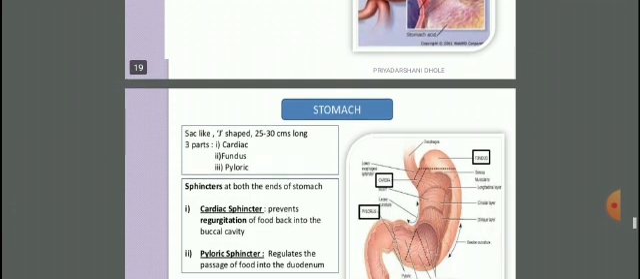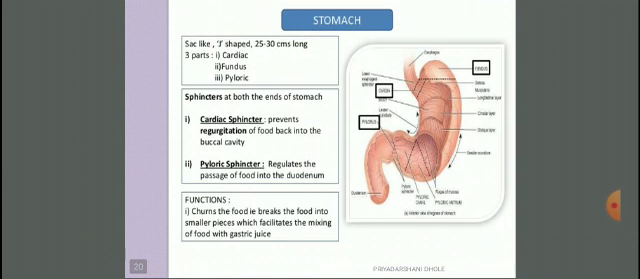Next one is the stomach. It is a sac-like J-shaped organ, which is 25 to 30 centimeter long. It has three parts: cardiac, fundus, and pyloric. It has two sphincters, at both ends of the stomach: the cardiac sphincter and the pyloric sphincter. The cardiac sphincter prevents the regurgitation of food back into the buccal cavity, which is very important. Then the pyloric sphincter regulates the passage of food into the duodenum.